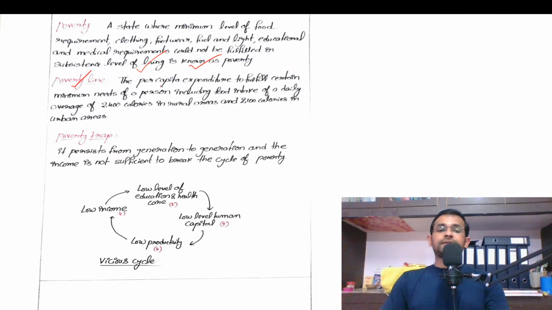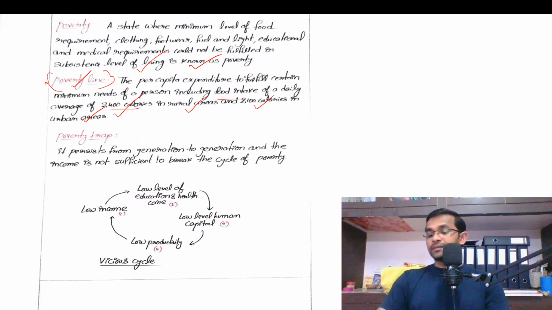Poverty line means the per capita expenditure to fulfill certain minimum needs of a person, including food intake of a daily average of 2,400 calories in rural areas and 2,100 calories in urban areas. So let me explain it again.